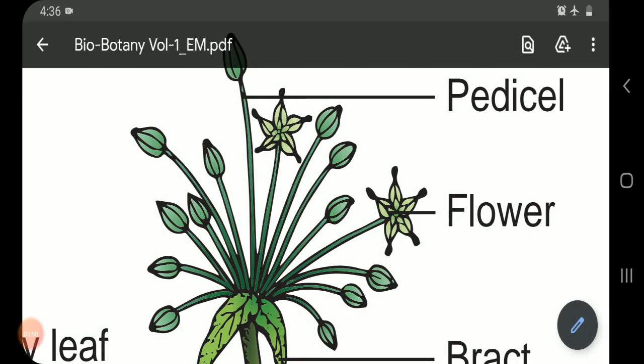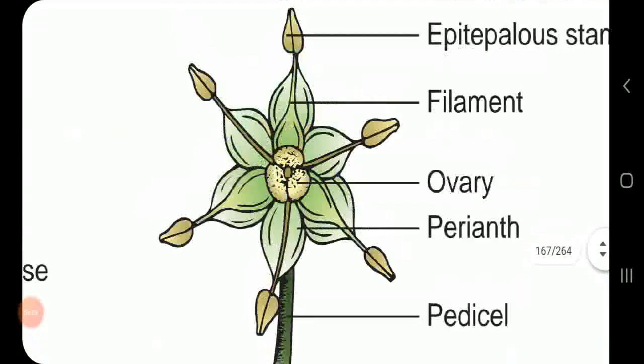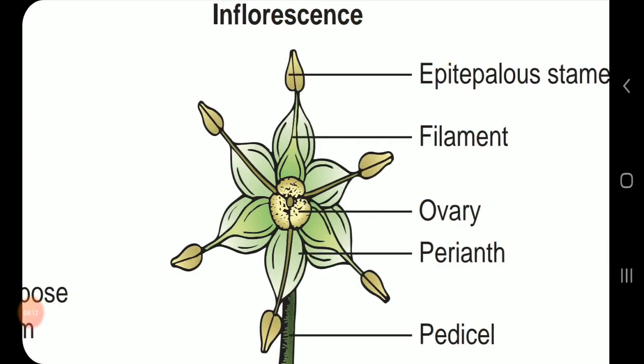The flower is a complete flower because of the presence of calyx, corolla, androecium, and gynoecium, and it is trimerous: the numbers of sepals, petals, androecium, and gynoecium are multiples of 3. The flower is actinomorphic, which means if you cut the flower, it divides into equal halves. The ovary is hypogynous.